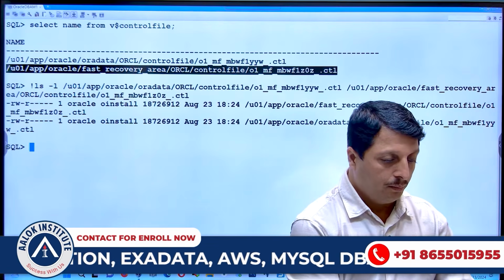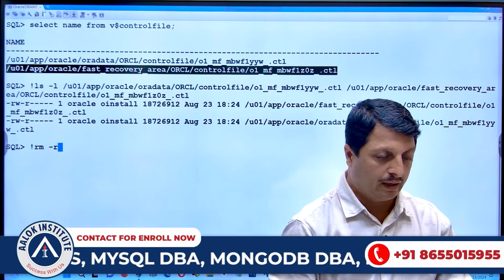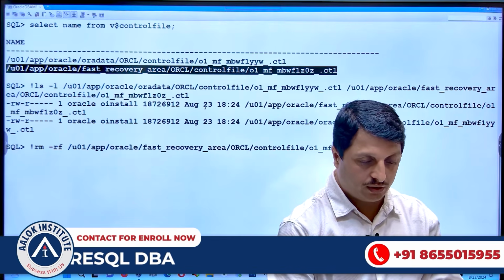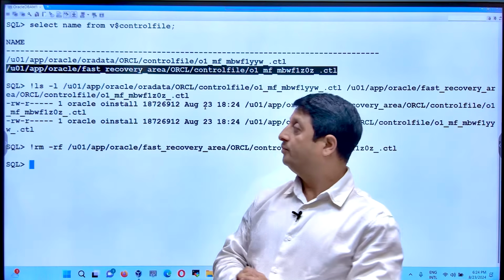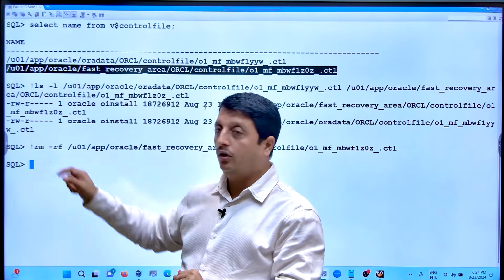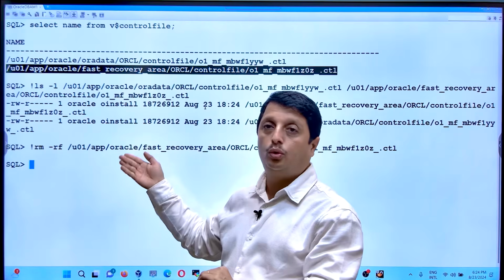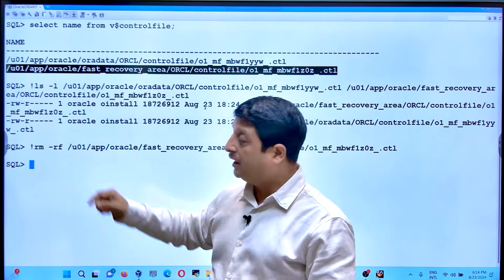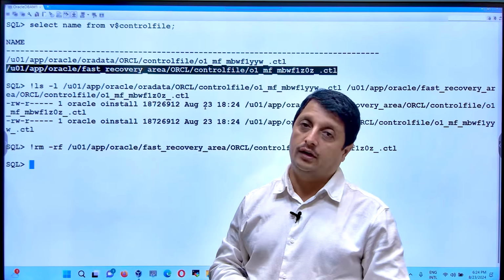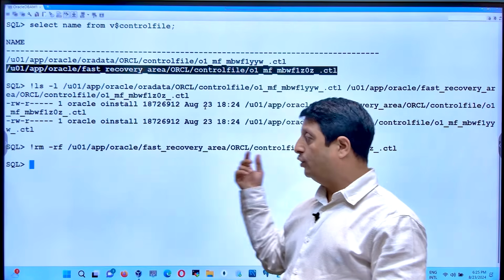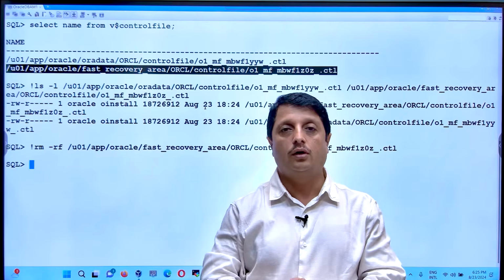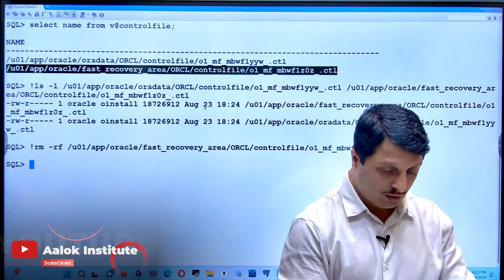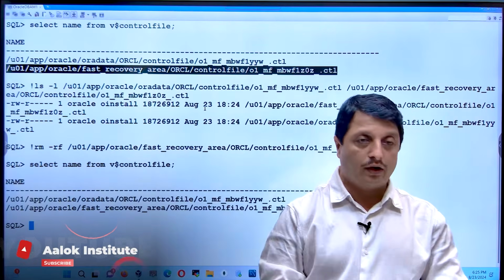Now what will be the case if I try to do rm? Don't do it in production. Okay, so it is just for practice purposes. So here the exclamation mark stands for temporarily going from the SQL prompt to the OS prompt. rm stands for remove. rf stands for recursive forcefully. So here we are forcefully removing this particular file without prompting for reconfirmation. Now once this file is removed, I can still see the control file count still 2.